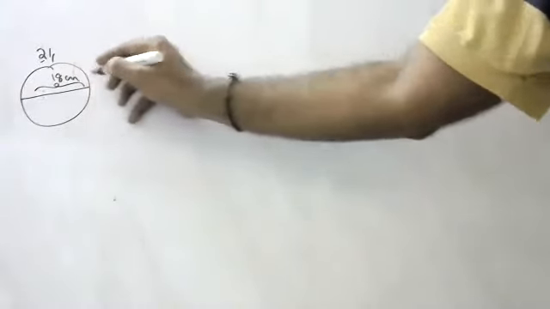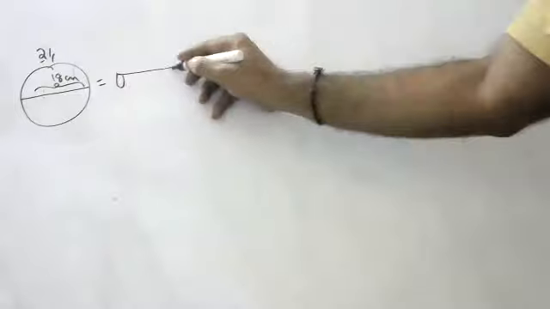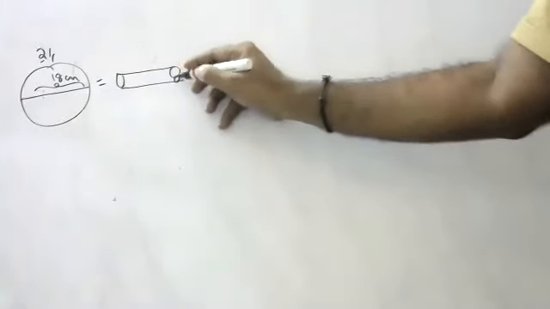So children, 21st question. The diameter of the copper sphere is 18 centimeters, and the sphere is melted and drawn into a long wire of uniform cross section. If the length of the wire is 108 meters, children, the length of the wire